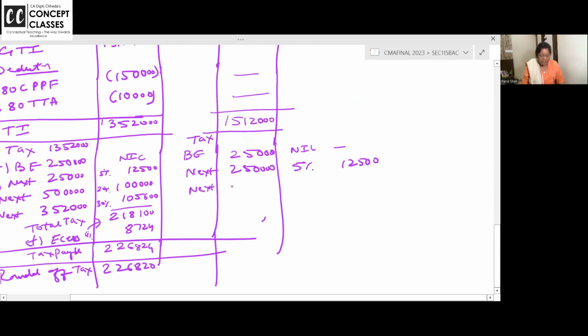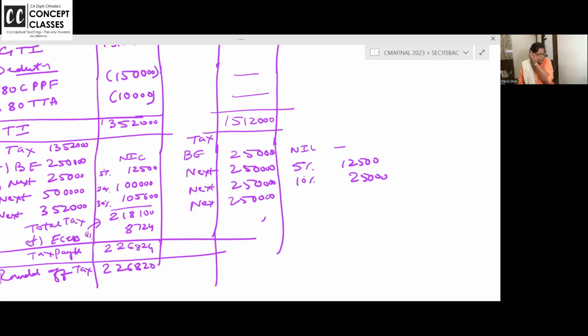On the next 250, in the new tax rate, it's 5 to 7,50,000, 10%, 25,000. On the next 2,50,000, 750 to 10 lakh. I'm saying orally, I'm not writing that detail, but 750 to 10 lakhs.